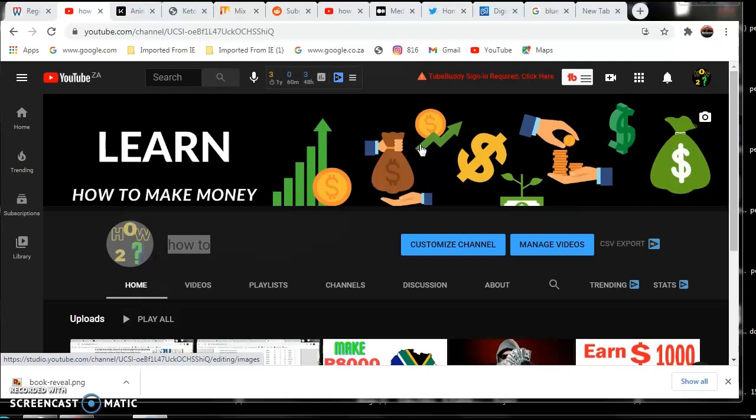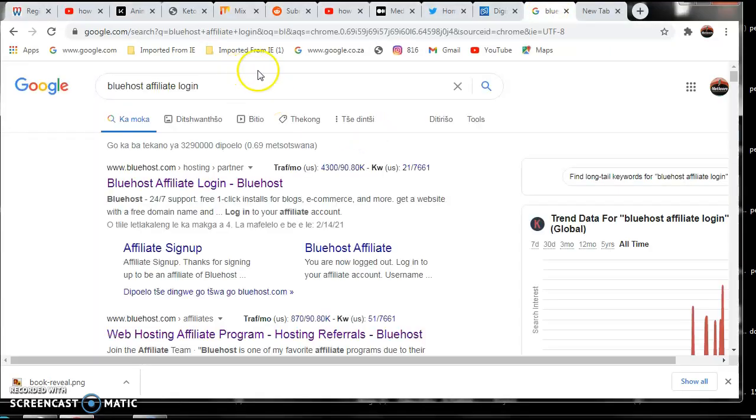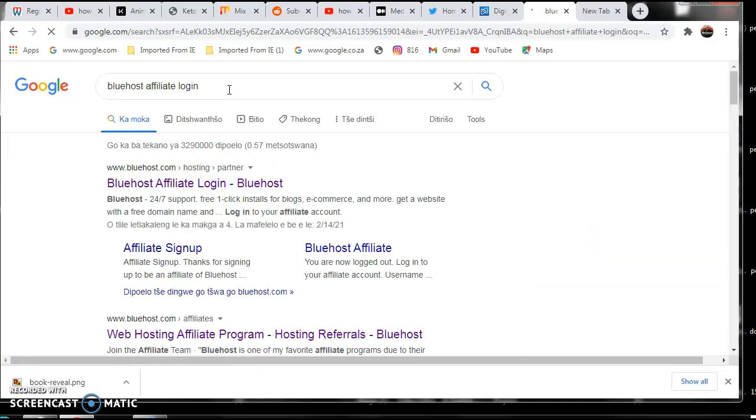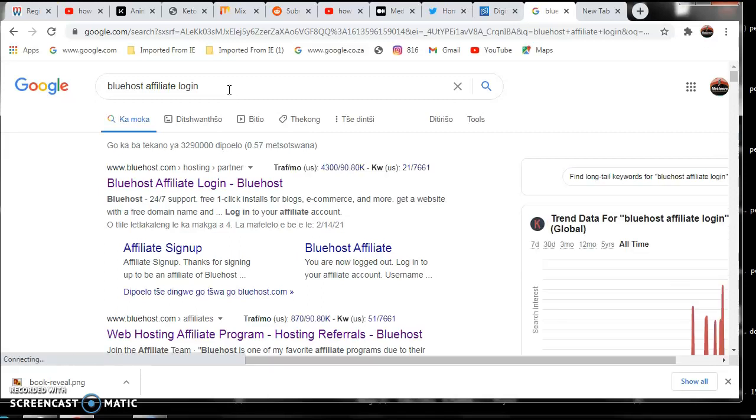So this is what you simply do, guys. Go onto Google, search Bluehost affiliate program. If you come on Bluehost affiliate program, you then register there. It is 100% free to register for the Bluehost affiliate program. All right. So I'm not going to register, guys, because this will take much time. I'm going to log into the website because I have already registered an account. Okay, and then after that, I'm going to take you guys to the site that is going to help you make money on Bluehost.